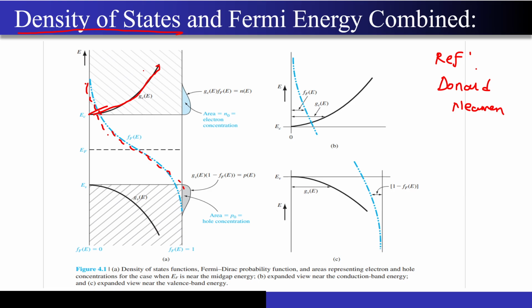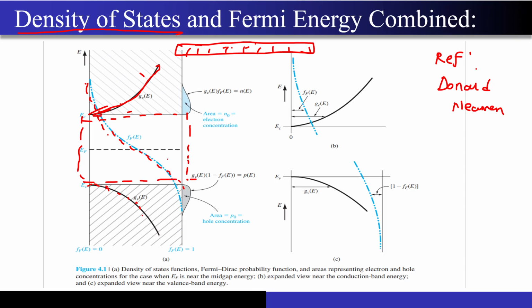Density of states tells us that there are so many states existing over here, and among these states an electron can occupy any one of them. As you move away from EC, you can see that the density of states is increasing, and as you move away from EV, at the lower energy level, the density of states is again increasing. But in the middle over here, the density of states is completely zero. It ends at this point and at this point, but there is no density of states present in between.